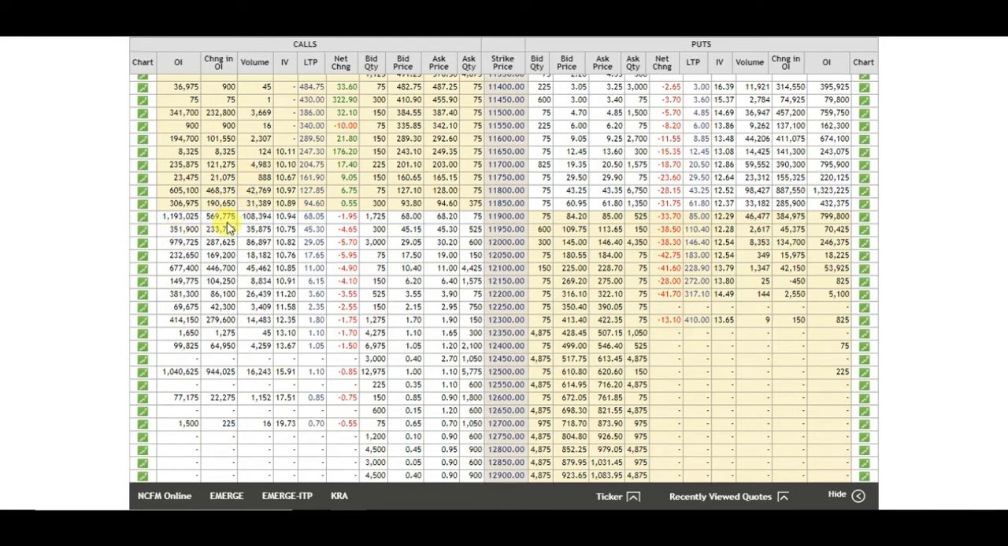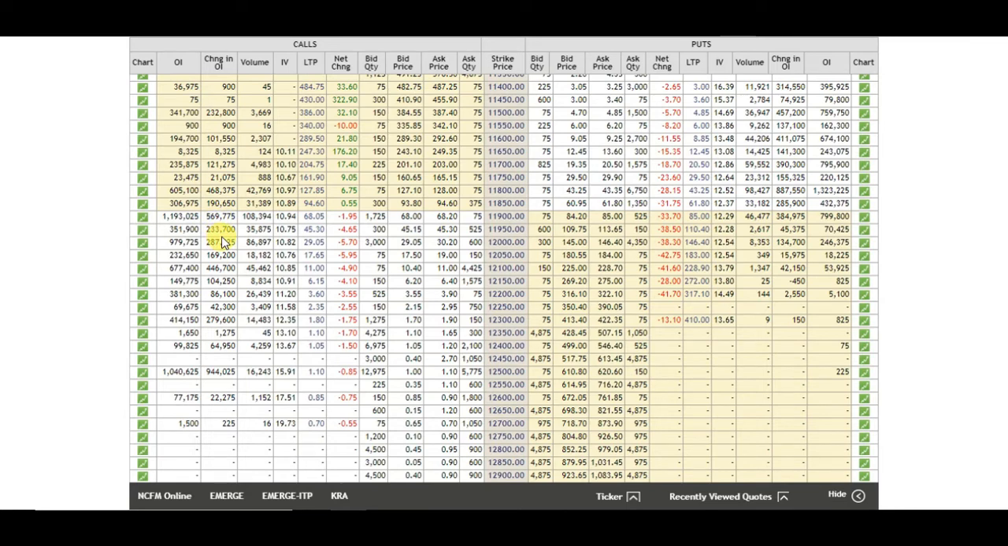After studying these two strike prices, 11,900 and 12,000, we can see the call writers are selling contracts at strike price 11,900 in higher numbers. So 11,900 is going to be a very strong resistance for the Nifty for tomorrow, and if Nifty tries to break it, then 12,000 is going to be the next strong resistance.